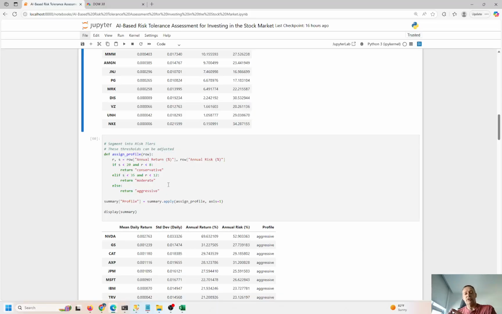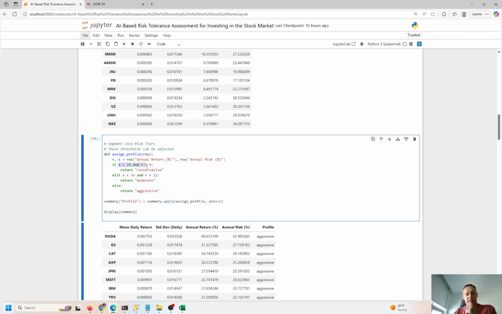If the return and the standard deviation, or if the standard deviation is less than 20 and return less than 8, these are kind of smaller numbers. It's not a big swing here. These aren't too choppy. I'm going to call these conservative.